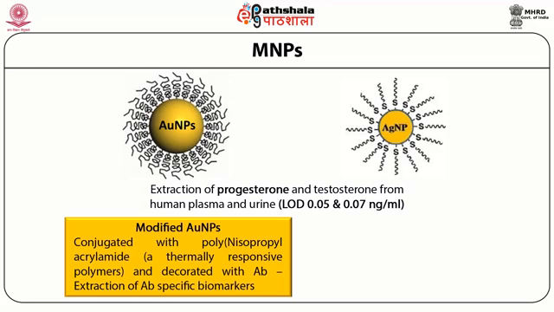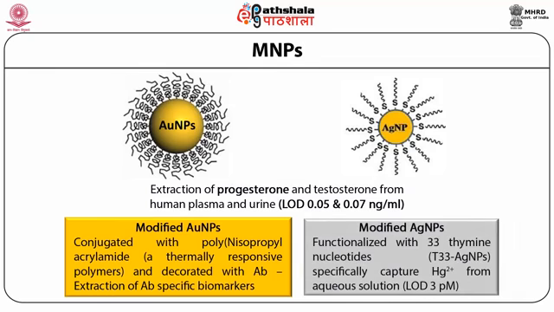The modified nanoparticles are also available. For example, gold nanoparticle conjugated with poly-N-isopropylacrylamide, which is a thermally responsive polymer, and decorated with an antibody is used in the extraction of antibody-specific biomarkers. Similarly, a modified silver nanoparticle is available. For example, the silver nanoparticle functionalized with 3,3-thiamine nucleotide specifically captures mercuric ions from the aqueous solution, and its limit of detection is 3 picomoles.